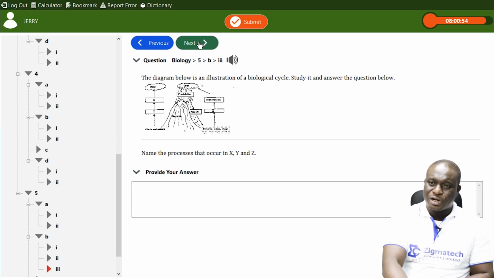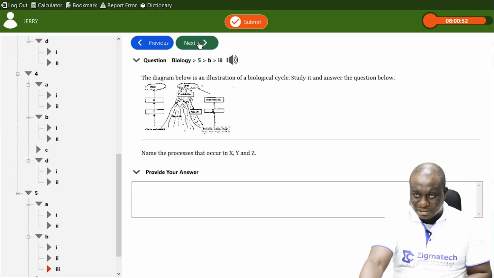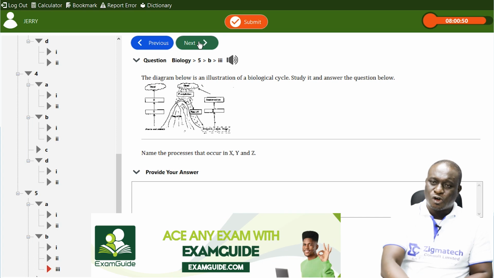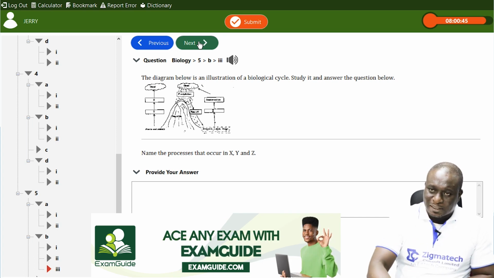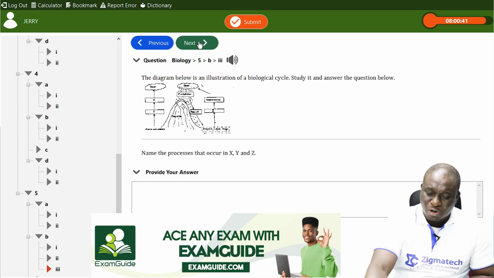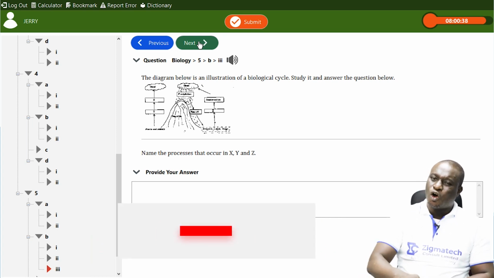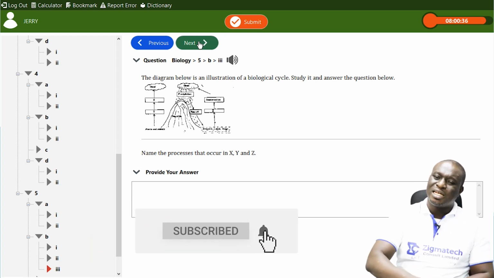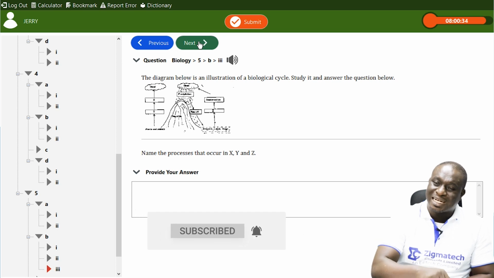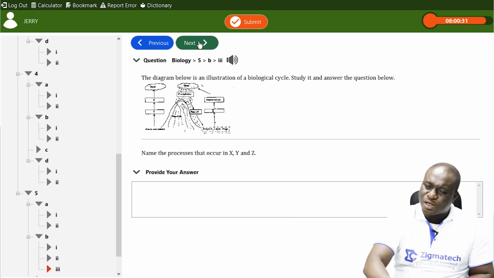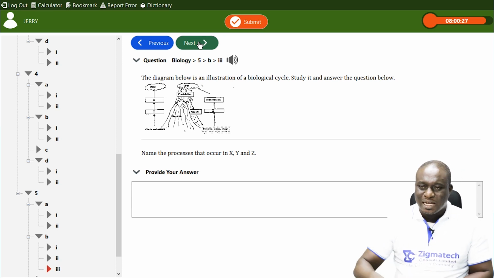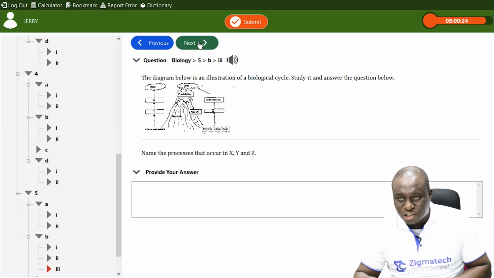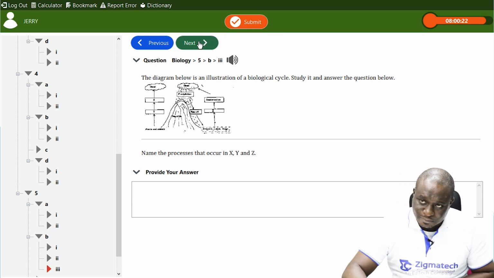So you see that occurring in both Y and Z. Now, the process that occurs in X: the water vapor, which is a gas, as it gets to the atmosphere, turns or changes from the gaseous state back to the liquid state. Please note, for Y and Z, it is moving from the liquid state to the gaseous state.